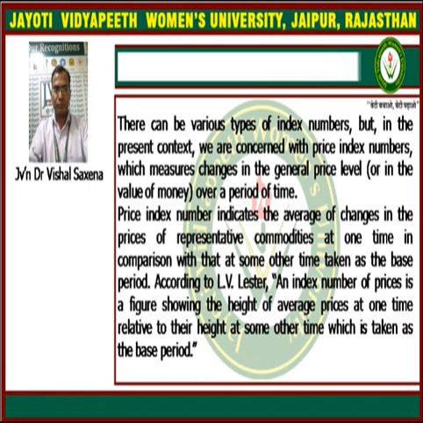A price index number indicates the average of changes in the price of representative commodities at one time in comparison with that at some other time taken as the base period. According to L.B. Lester, an index number of price is a figure which shows the height of average prices at one time related to their height at some other time which is taken as the base period.